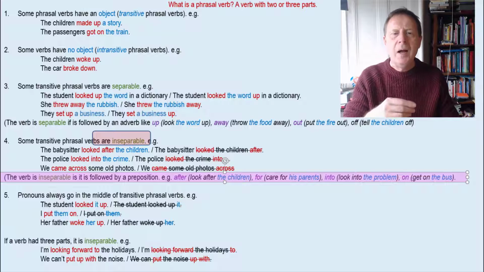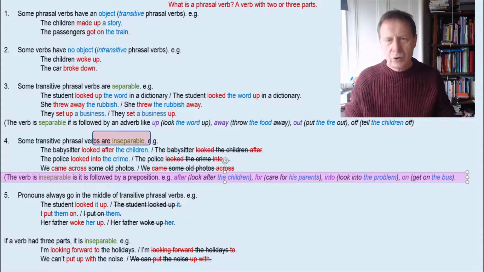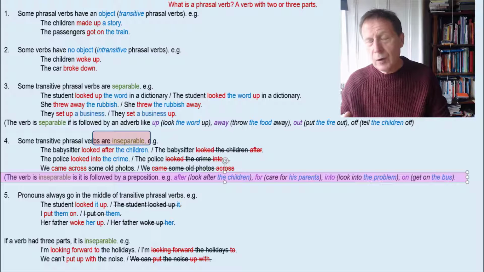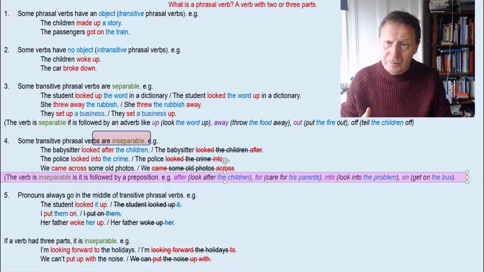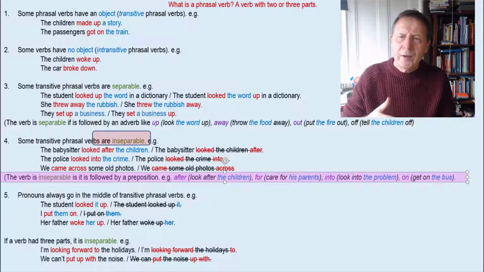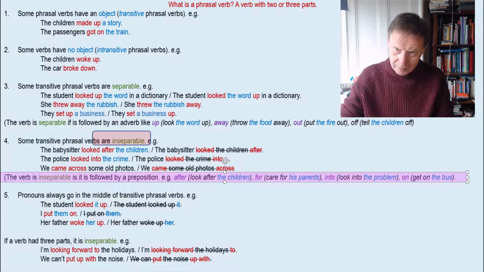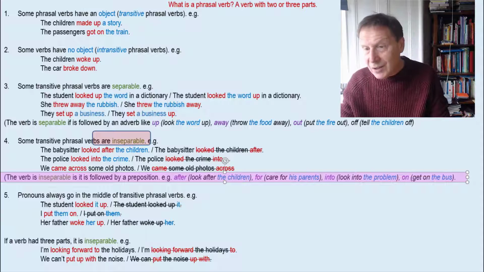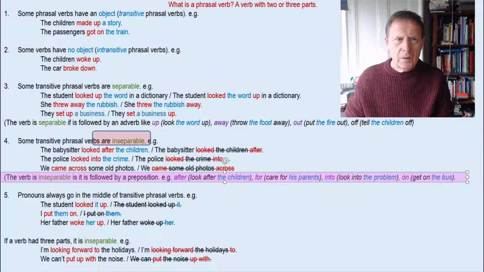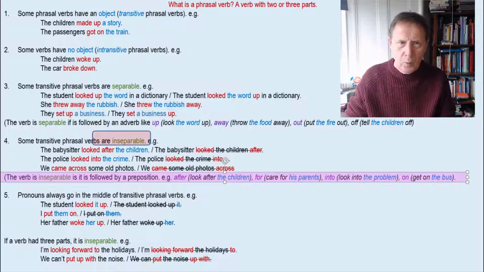For example, after, look after the children. For, care for his parents. For example, the doctor cared for his parents. Into, we looked into the problem. On, get on a bus. You could also say get off a bus, get on a bus, get into a bus. So all of these examples have prepositions which you can't separate by putting the object before them.